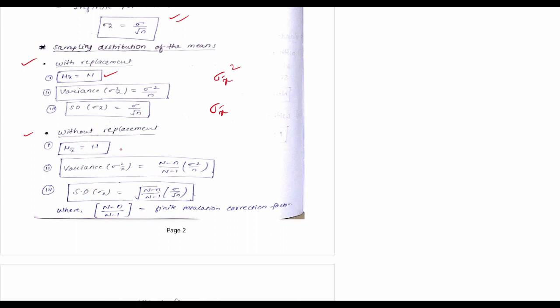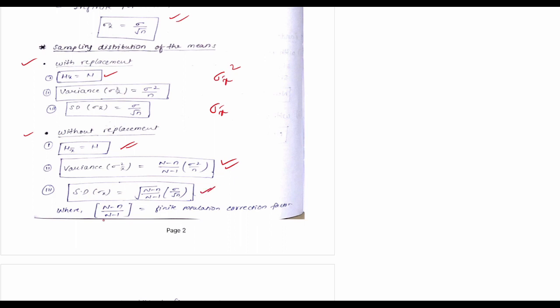Without replacement, mean is the same: mu x bar equals mu. Variance, sigma square x bar, equals capital N minus n by N minus 1 into sigma square by n. This is the formula for variance, and standard deviation equals under root of N minus n by N minus 1 into sigma by under root n.